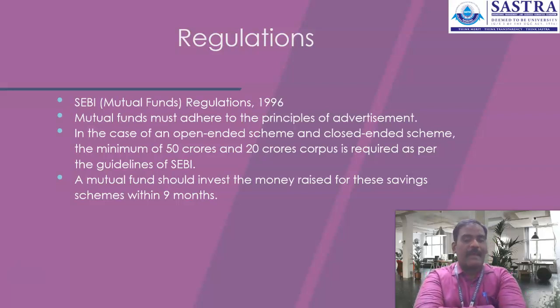So what may happen at this point of time? During the 1 week, they have collected around 140 crores. It means the expected corpus of 200 crores cannot be collected from the investors.